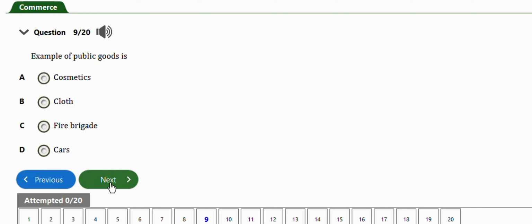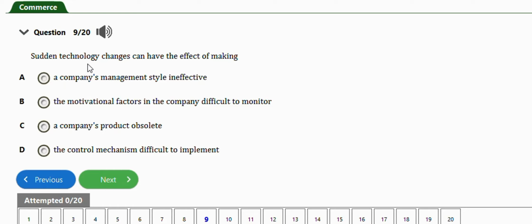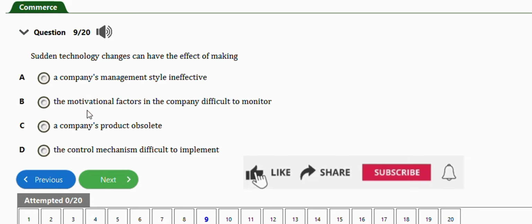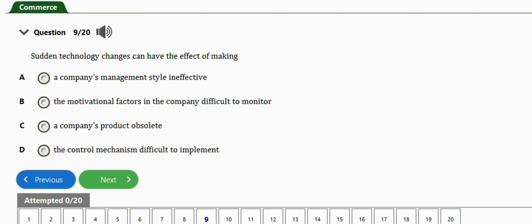Next question says sudden technology changes can have the effect of making the company's management style ineffective, the motivational factors in the company difficult to monitor, a company's product obsolete, the control mechanism difficult to implement. The right answer is option C, so it can make the company's product obsolete.